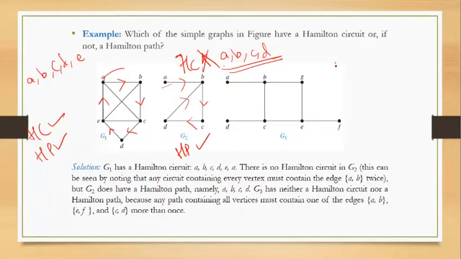But now what about G3? In the case of G3, it does not have a Hamilton circuit or a path because any path containing all vertices must have an edge between them. So from A, B, I can go to B, G, G, E, E, F, but again I have to traverse back to E again. So the condition that each vertex should be traveled exactly once is being nullified. So over here, it is not possible to have either a Hamilton path or a Hamilton circuit in the case of the graph G3.